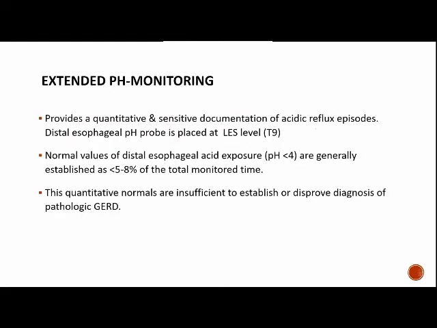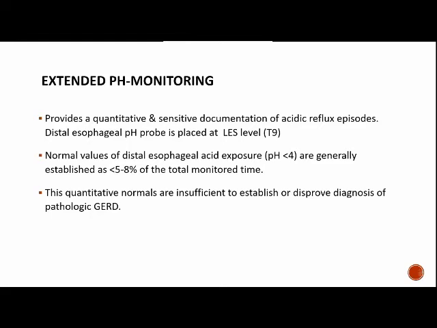Coming to extended pH monitoring, earlier this was considered the gold standard method to diagnose GER, but not now. It provides a quantitative and sensitive documentation of acidic reflux episodes. Usually the distal esophageal probe is placed at the LES level, usually at the T9 level.